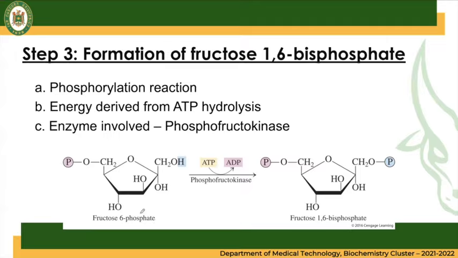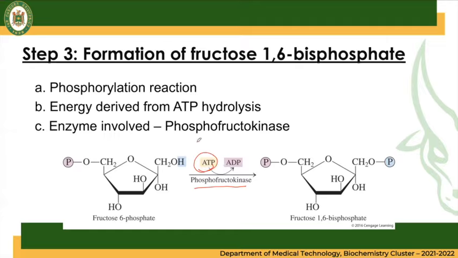It will be phosphorylated again by the enzyme phosphofructokinase to become fructose 1,6-bisphosphate. So this is a phosphorylation reaction again. That's why we need an expense of ATP. So where do we get our phosphate group? Of course, from the ATP or the energy.